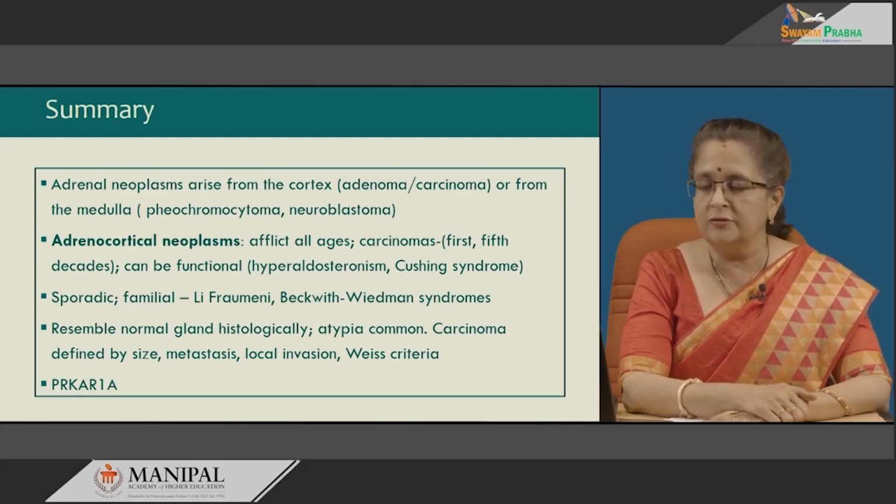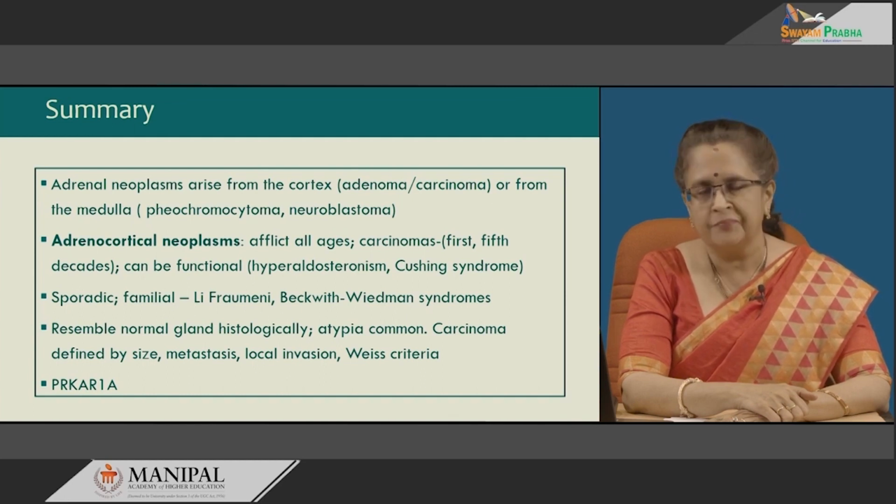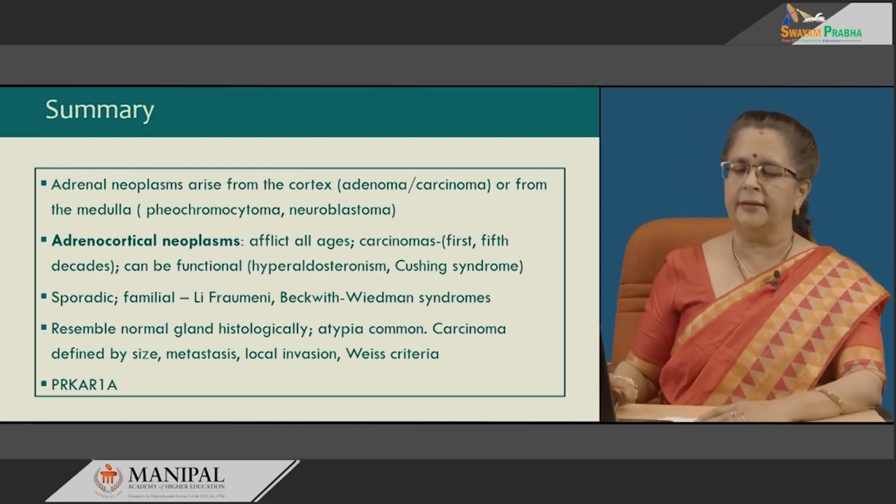Li-Fraumeni with p53 mutation, Beckwith-Wiedemann with IGF2 involvement. These resemble the normal gland histologically. Atypia is common. Carcinoma is defined by size, metastasis and local invasion, also by Weiss criteria. PRKAR1A is the most often seen genetic abnormality in adenomas.